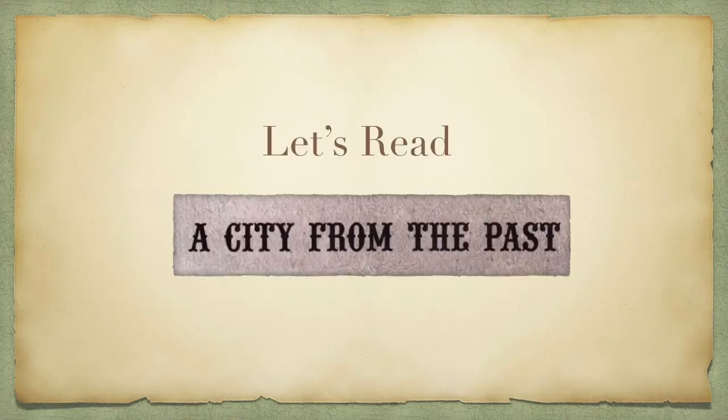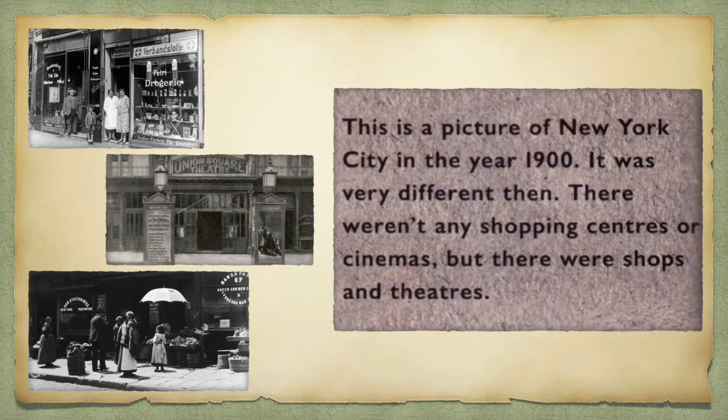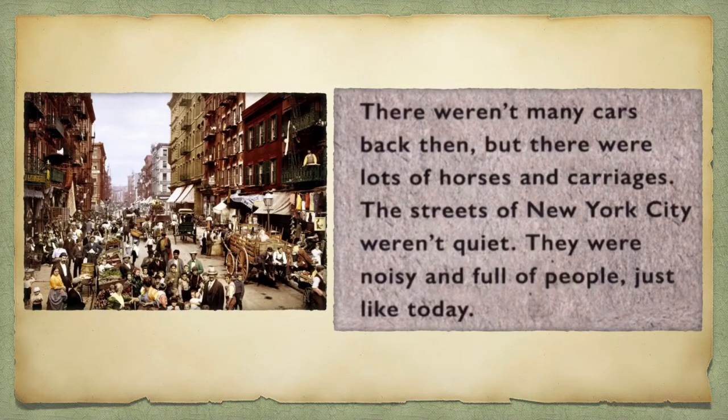Let's read the text. A city from the past. 1. This is a picture of New York City in the year 1900. It was very different then. There weren't any shopping centres or cinemas, but there were shops and theatres. 2. There weren't many cars back then, but there were lots of horses and carriages. The streets of New York City weren't quiet. They were noisy and full of people, just like today.